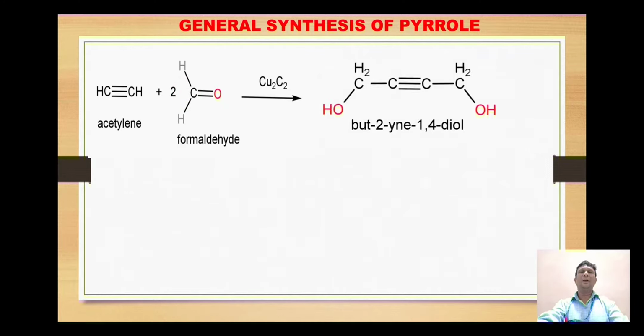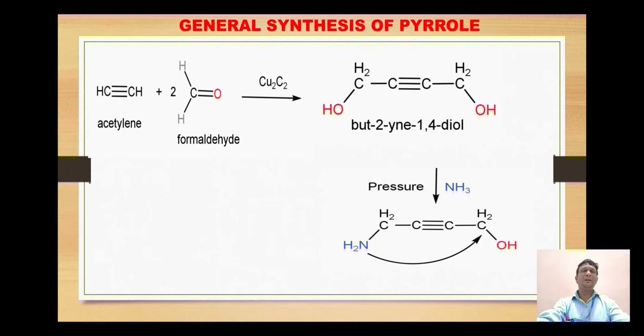So when we are using two molecules of formaldehyde, we get the formation of this 1,4-diol compound. The first carbon of acetylene attacks the carbon of formaldehyde to give this CH2OH, while the second carbon then attacks the second molecule to form this hydroxymethyl derivative, which is called but-2-yne-1,4-diol.